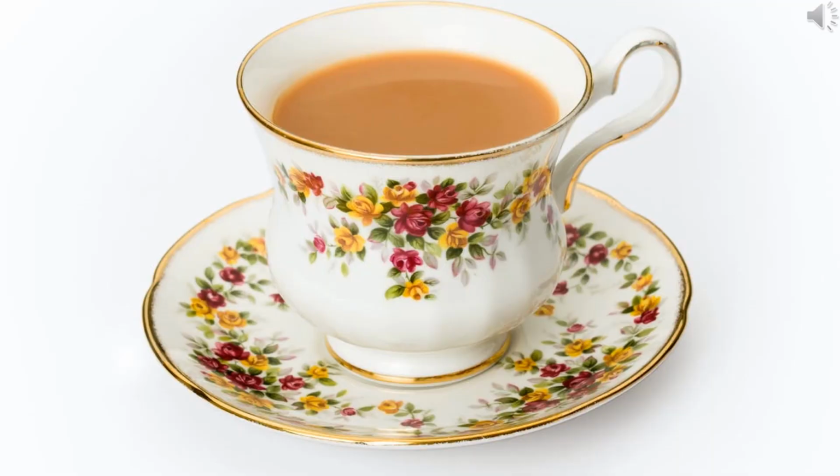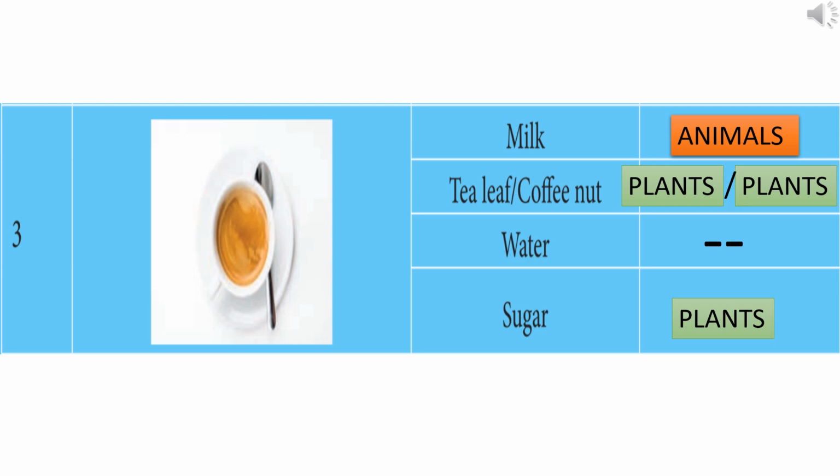And the next one is tea. The ingredients of tea or coffee are milk, tea leaf or coffee nut, water and sugar. Now let's see the sources of these ingredients. Milk is obtained from animals. Tea leaf or coffee nut is obtained from plants. Sugar is also obtained from plants.